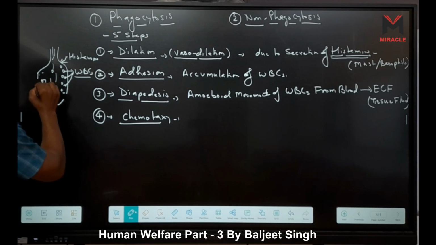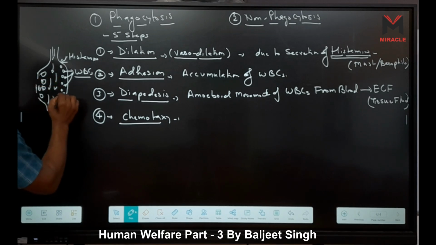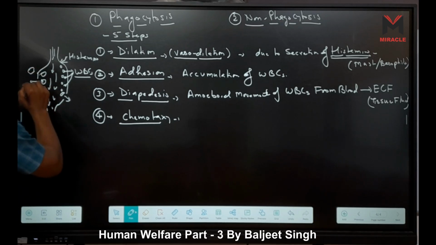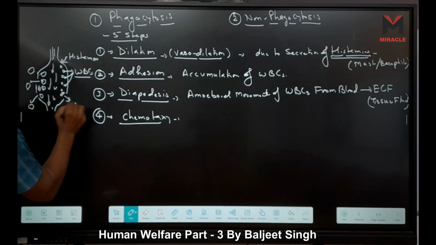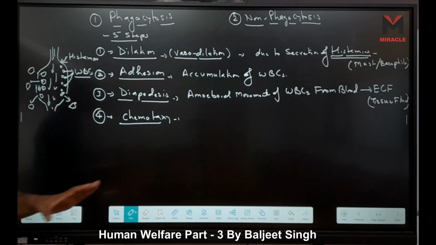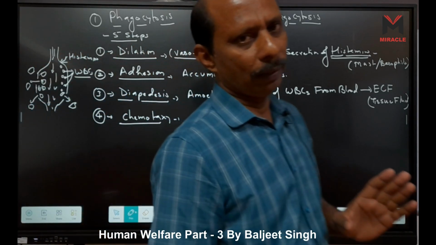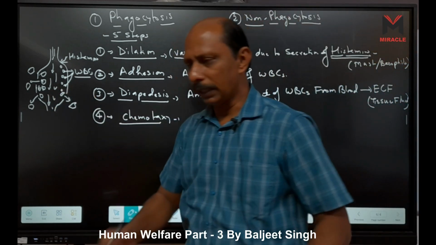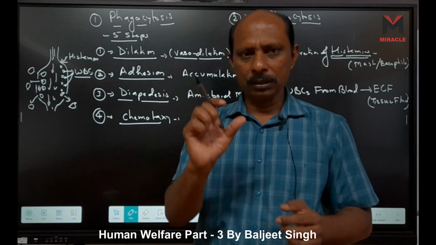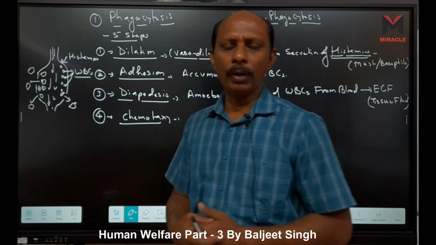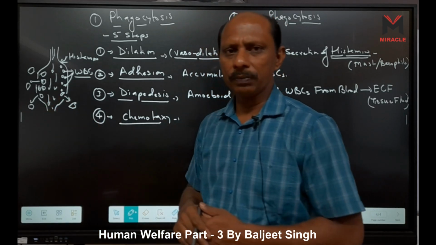These small pores, these are WBCs, right? These WBCs can come out through these pores. This movement is called diapedesis. This is a blood capillary, and in a blood capillary only one layer is there, and that is endothelium. So they have some gaps in between, right? When vasodilation occurs, the size of the gaps also increases, and because WBCs are amoeboid in nature, they can easily come out from this vessel.